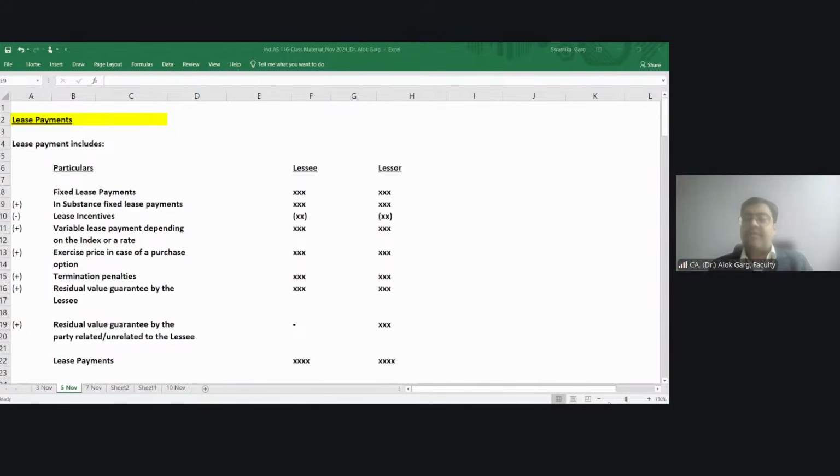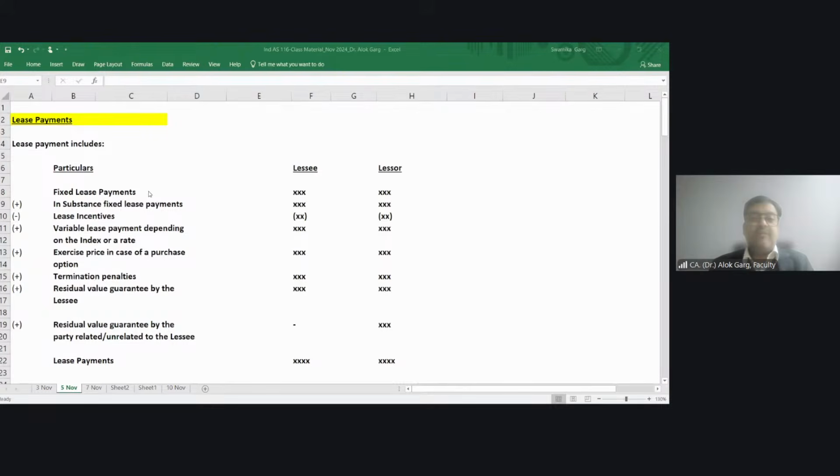And the lessor told that the lessee has to pay a lease rental of 10 rupees per quantity produced. Whatever quantity will be produced, the lessee has to pay a lease rental. But the lessor says that the lessee has to pay a minimum rental equivalent to 50,000 quantity. Means my in substance fixed payment is 50,000 multiplied by 10. 5 lakh will become my in substance fixed payment.